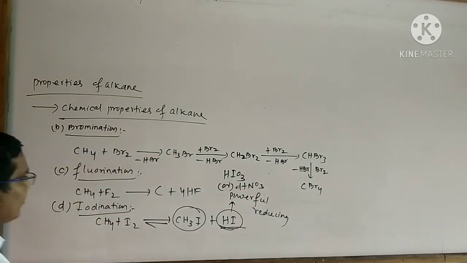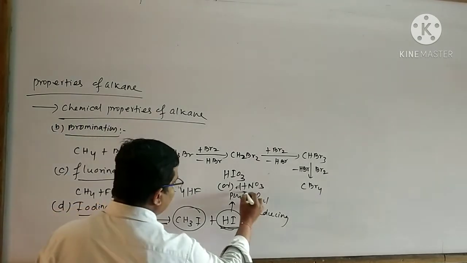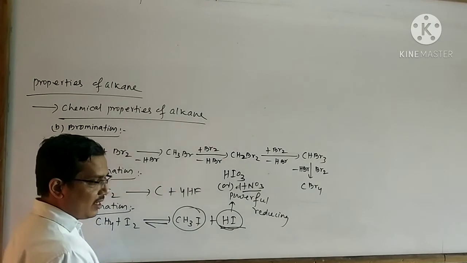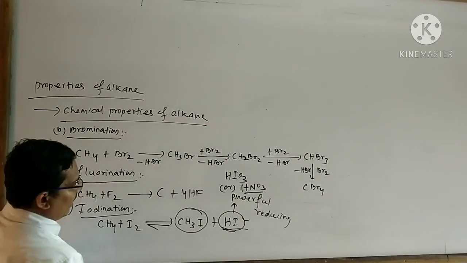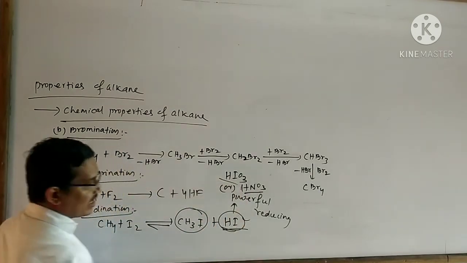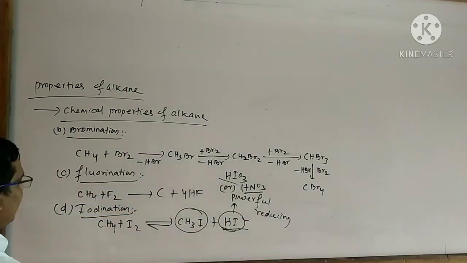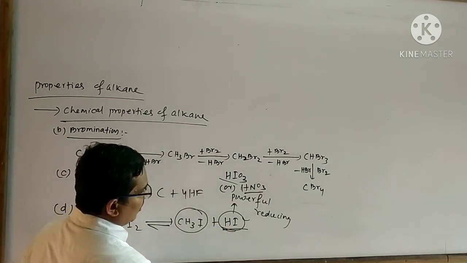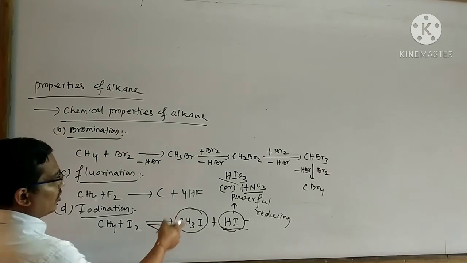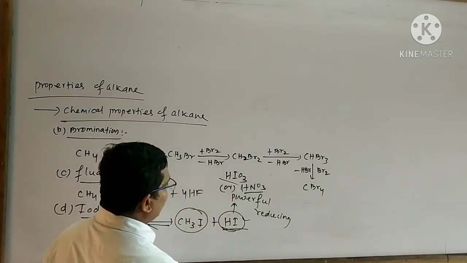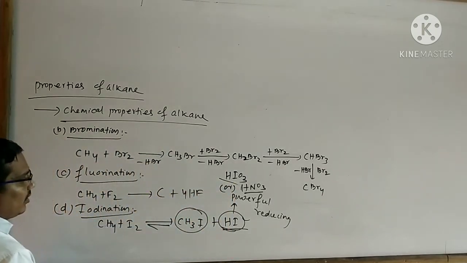That means in the presence of HIO3 or HNO3, the iodination reaction can be possible. When HIO3 or HNO3 is added to this reaction, then what will happen? The strong reducing agent HI reacts with the strong oxidizing agent like HIO3 or HNO3.